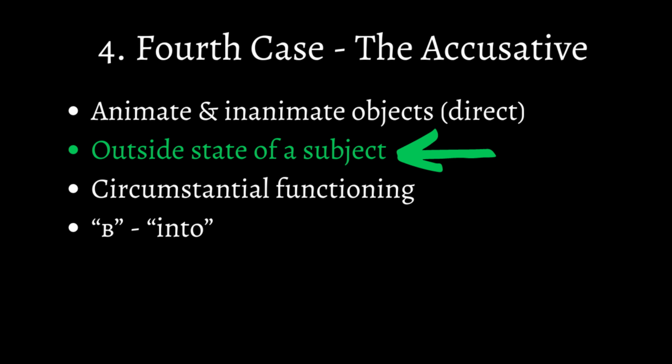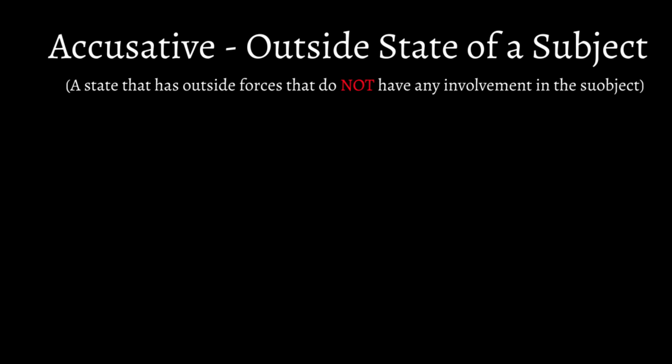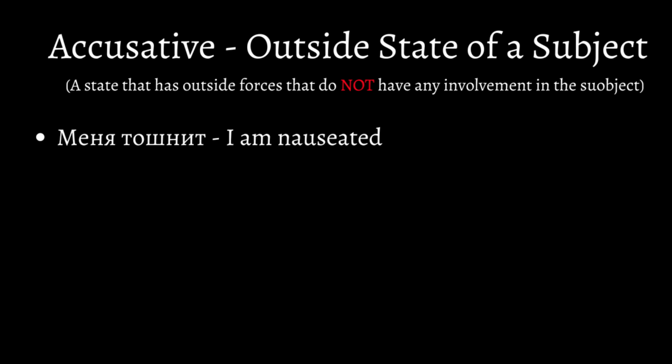The second function of the accusative is an outside state of a subject. An outside state of a subject is a state that has outside forces that do not have any involvement in the subject, and it can be in a sentence like меня тошнит. I am nauseated. Just by looking at the phrase, it doesn't make sense that this is the translation, because the construction is different. As a native Russian speaker, the closest connection that I can make to English is something like me, it's nauseating. Even so, it's better to rephrase it so it perfectly connects with English.